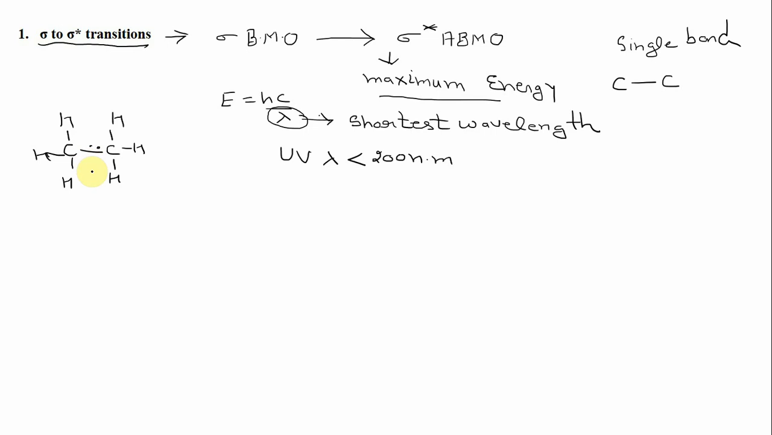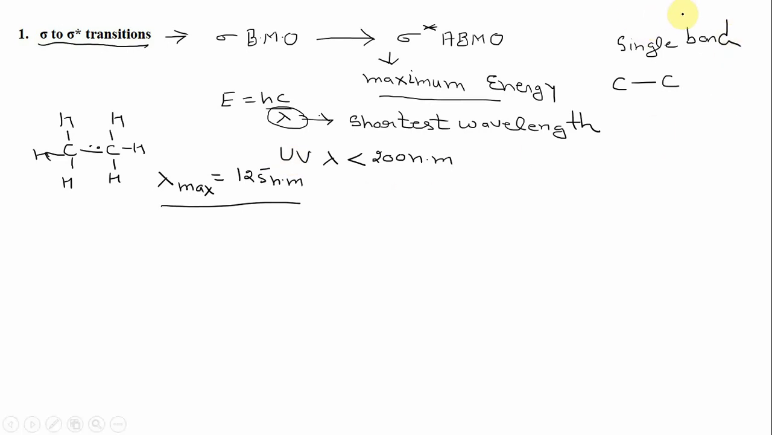And in case of this ethane molecule, this sigma to sigma star transition takes place with absorption maxima of 125 nanometer. So they usually take place at a very short wavelength. So these were the sigma to sigma star transitions.